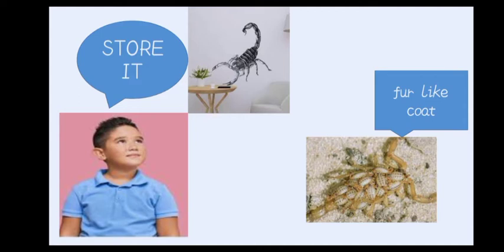Why is it called the fur-like coat? Now, as you can see in the second picture, the scorpion is there and the babies are placed on the hump of the mother scorpion. The arrangement of these baby scorpions was such that it looked like a coat, as if a coat was placed on the back, or you can say on the hump of the scorpion.